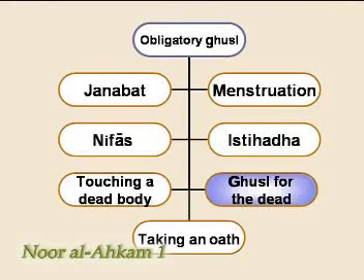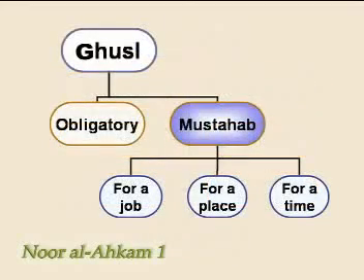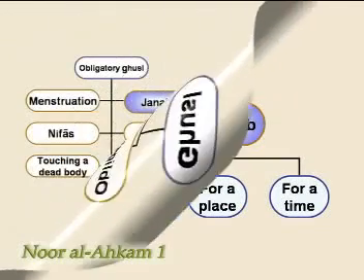6. Ghusl for the dead. 7. A ghusl that becomes obligatory because of taking an oath. For example, if one makes an oath that if one of their problems is solved, they will perform ghusl. Other than these 7 obligatory ghusls, there are many recommended ghusls like the Friday ghusl or the Ziyarat ghusl.